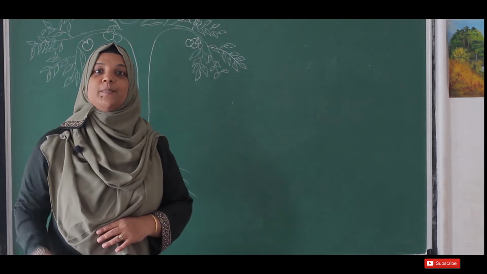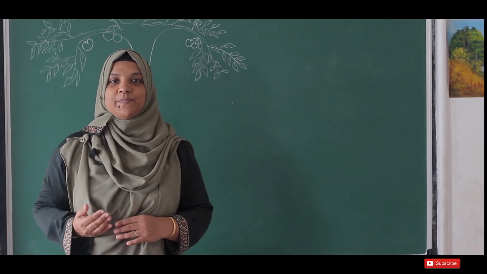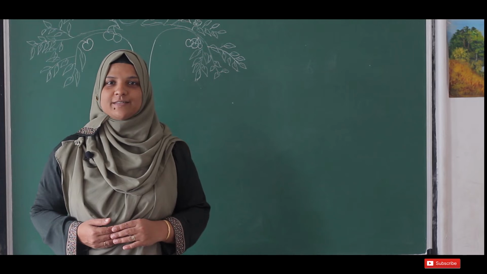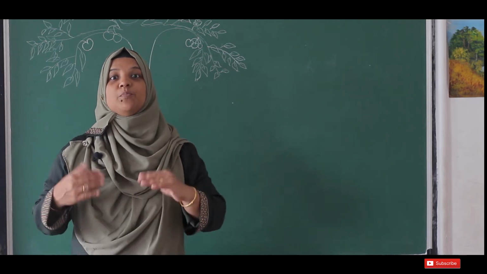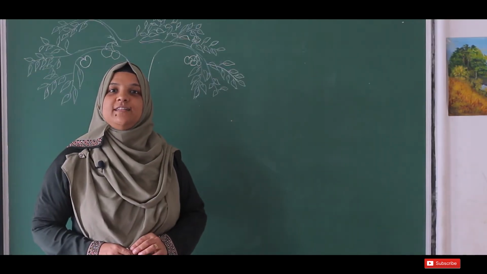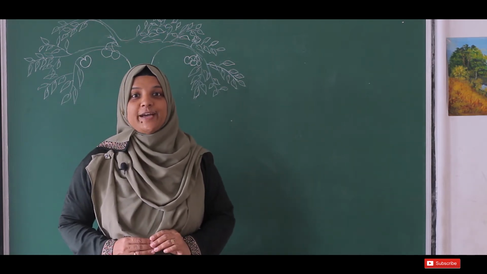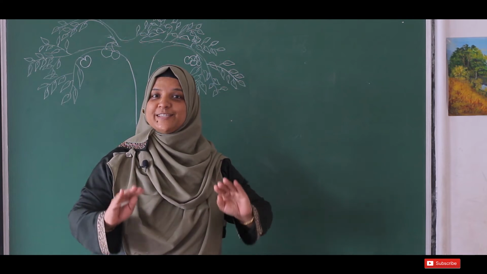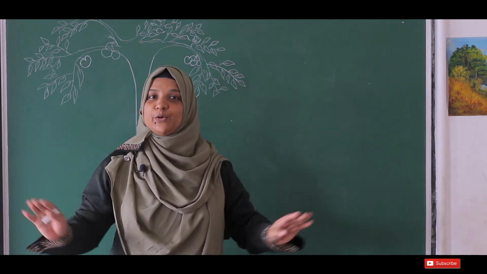I know you may have learned from lower classes some of the features of plants. Today in your class 6 we will learn something more about the plants. We will learn the different types of plants. You might have seen there are very small plants around you, like a green meadow.